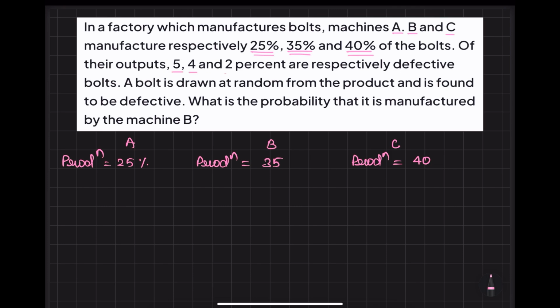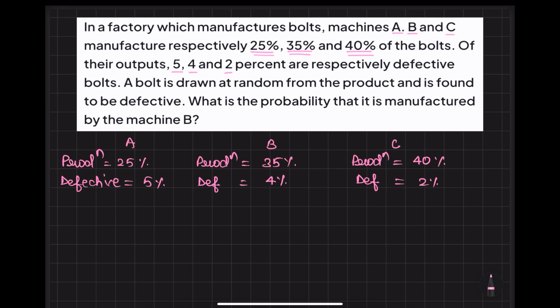5, 4, and 2% are respectively defective bolts. Okay, defective is 5%, defective is 4%, defective is 2%. Okay, respectively.